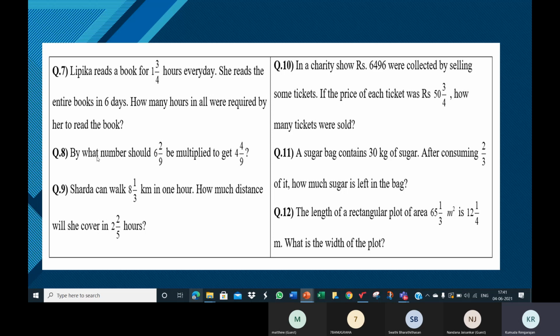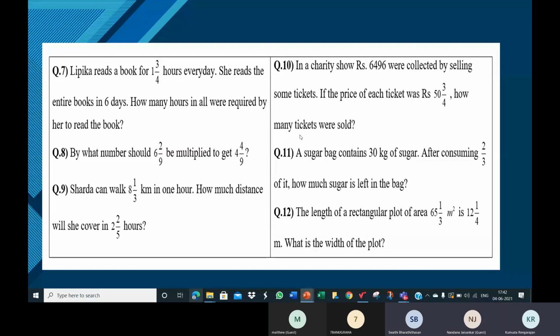In the example, all of you see the screen, I'm using the pointer. By what number should 4 be multiplied to get 36?